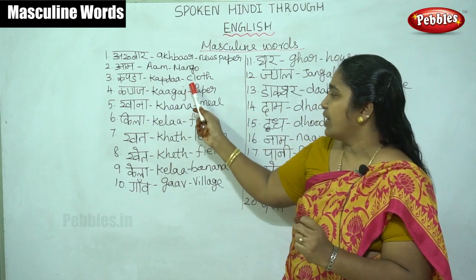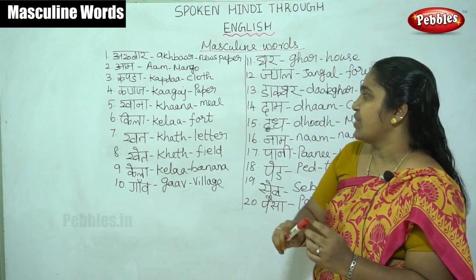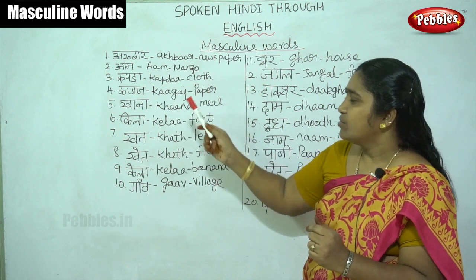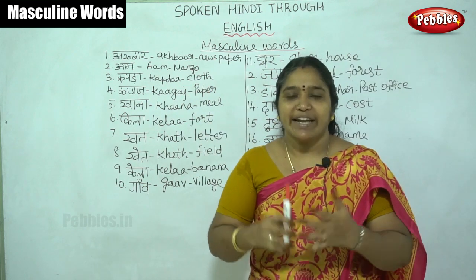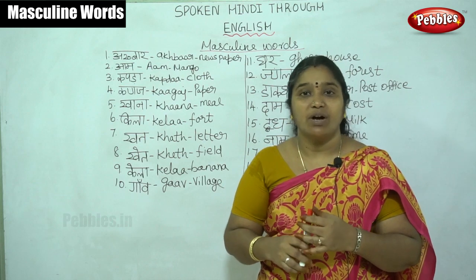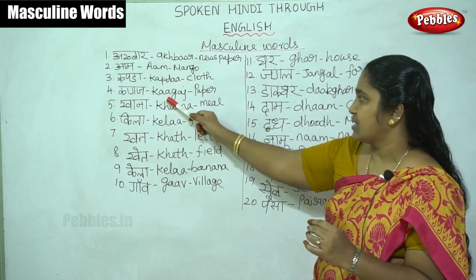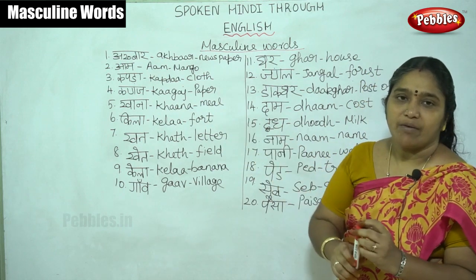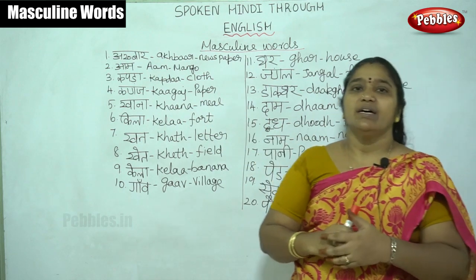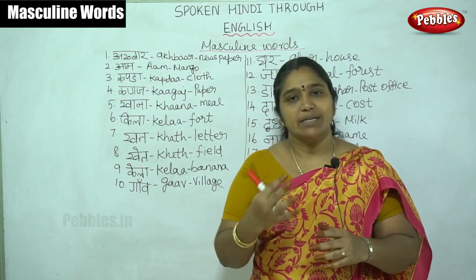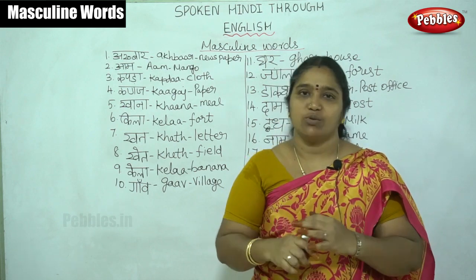Then, kapda. Kapda also comes under the masculine gender. Kapda. मुझे अच्छा कपड़ा, नया कपड़ा चाहिए. I want new clothes. Okay, कागज means paper. मैं कागज पर मेरी माँ को चिट्ठी लिखती हूँ.